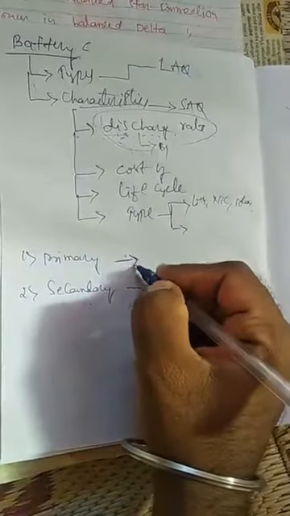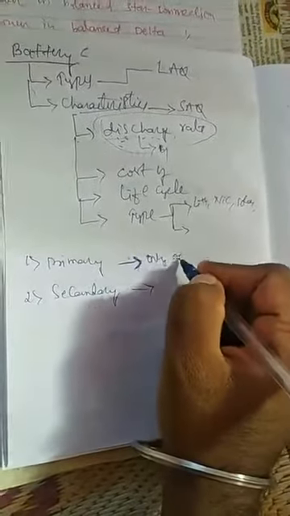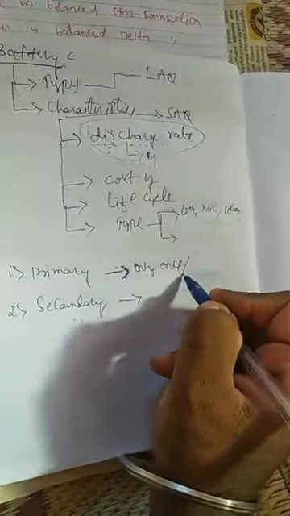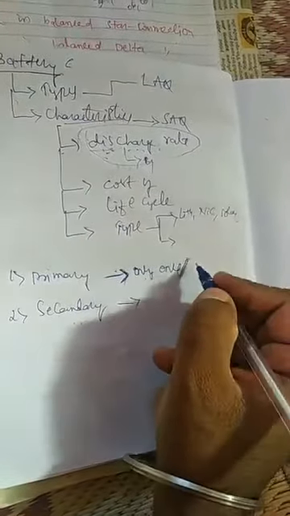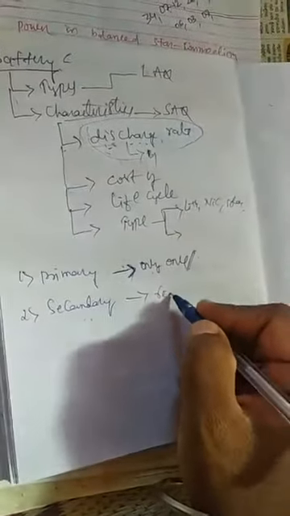Primary batteries are those batteries which can be utilized only once. You cannot reuse them, they are not rechargeable. Then secondary batteries are those which can be used more than one time. They are reusable, rechargeable.